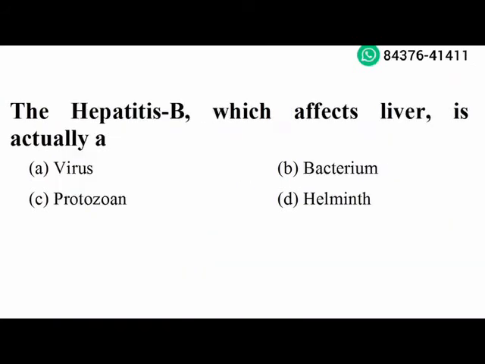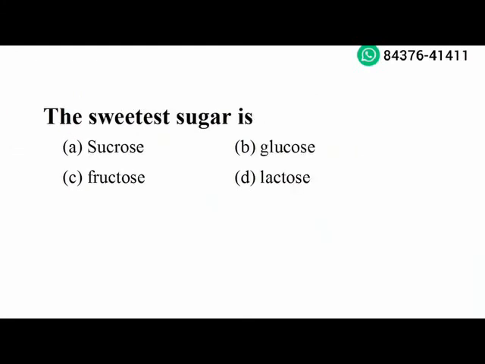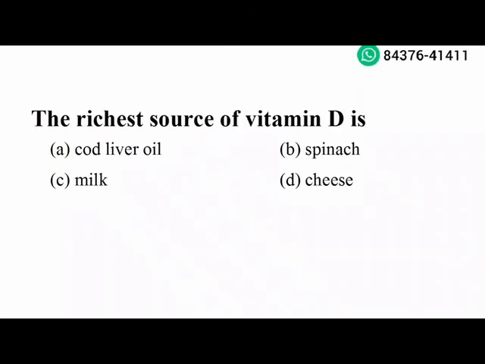Next question. The hepatitis B which affects liver is actually a virus. Option A is the right answer. Next question. The sweetest sugar is fructose. Option C is the right answer. Next question. The richest source of vitamin D is cod liver oil. Option A is the right answer.